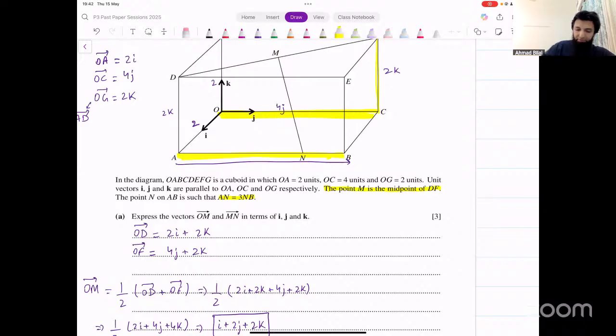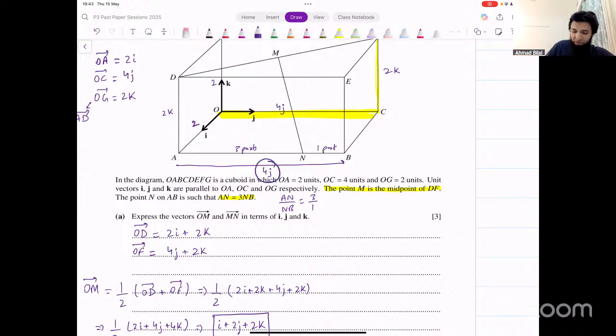So this complete vector AB is 4 times j. Now we know that AN is 3 times NB. We could write it in ratio form: AN over NB is equal to 3/1. So if AN is 3 parts, then NB is 1 part. And the total is 4 parts.